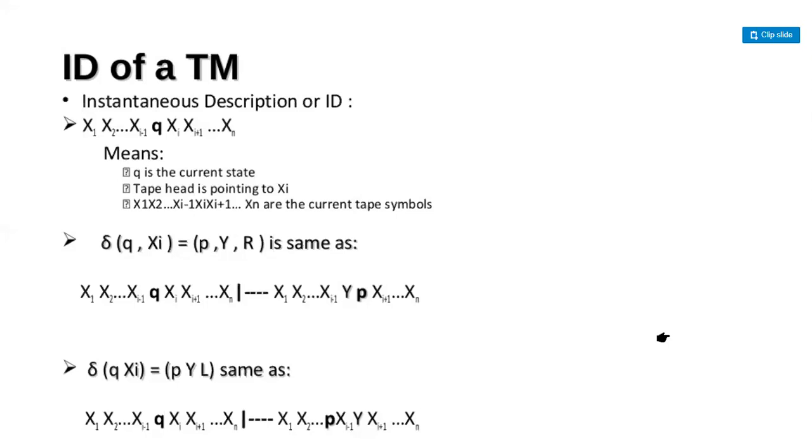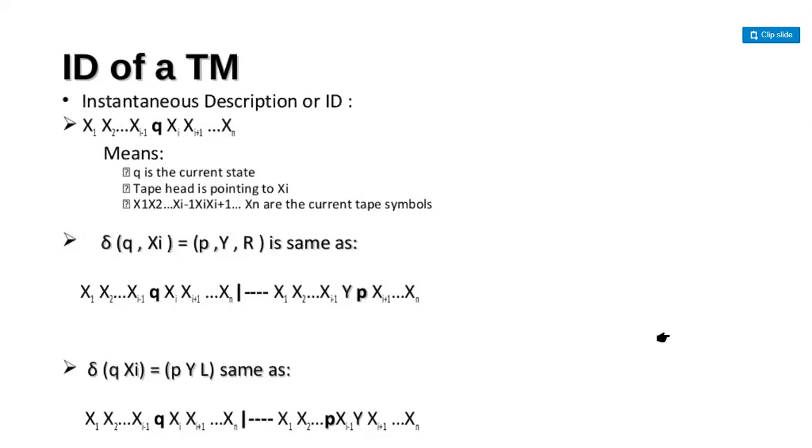That means how to take the transition function delta of some state with an input and what output it gives. And here we're having left and right moves, and with the left and right moves I showed you how to do the transition. Then I showed you the model of a Turing machine, and along with that, how to do the language acceptance of the Turing machine, as well as the Turing machine procedures. The last concept in this class was the instantaneous description of a Turing machine.